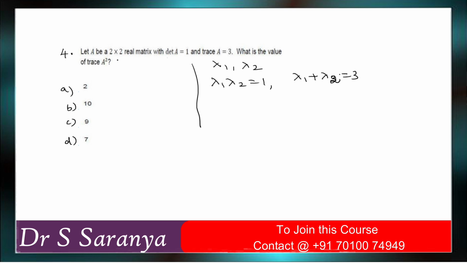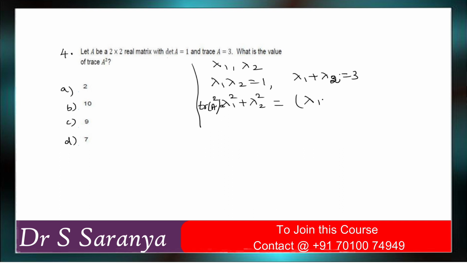So what is our question? Trace of A squared means lambda 1 squared plus lambda 2 squared. How can we write it? This is the trace of A squared matrix, right? So based on given information, lambda 1 lambda 2 is equal to 1, lambda 1 plus lambda 2 is equal to 3. They are asking lambda 1 squared plus lambda 2 squared. So what is our formula?